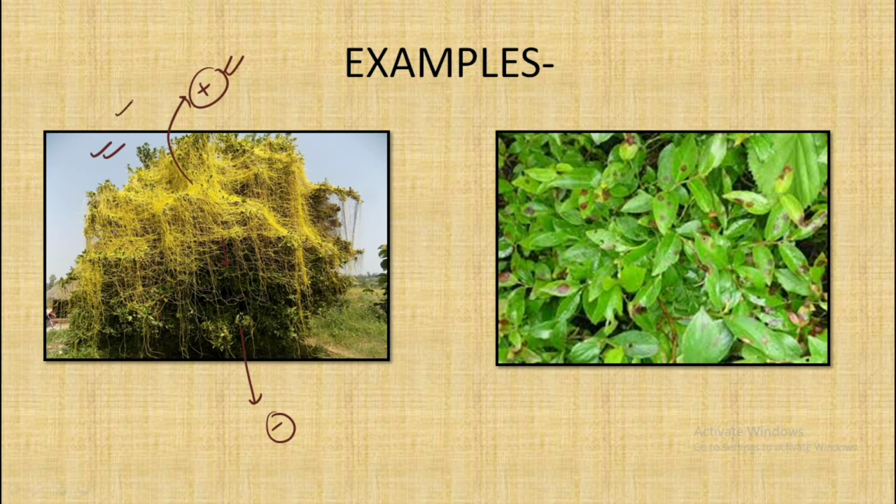So it is a case of parasitism. And in the same way, on the right hand side we have the leaves getting affected by small dot like structures, and these dots are nothing but the effect of various negative members for this particular plant. So this is also a case of negative interaction.